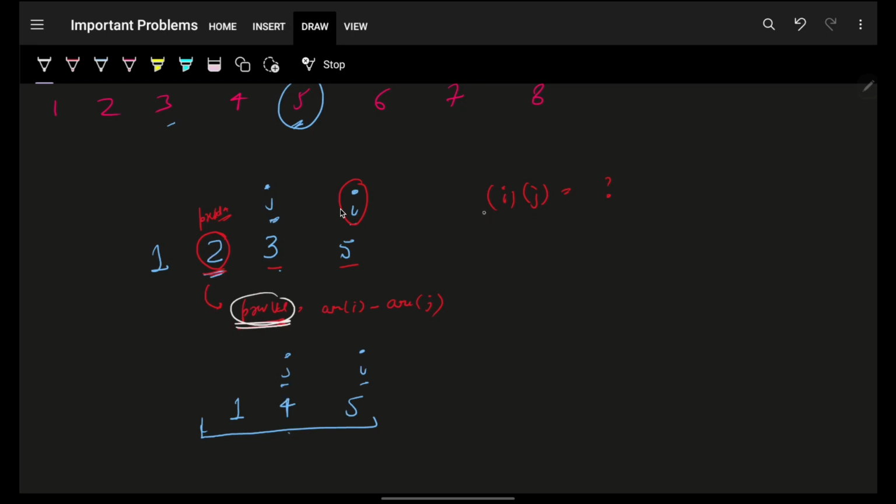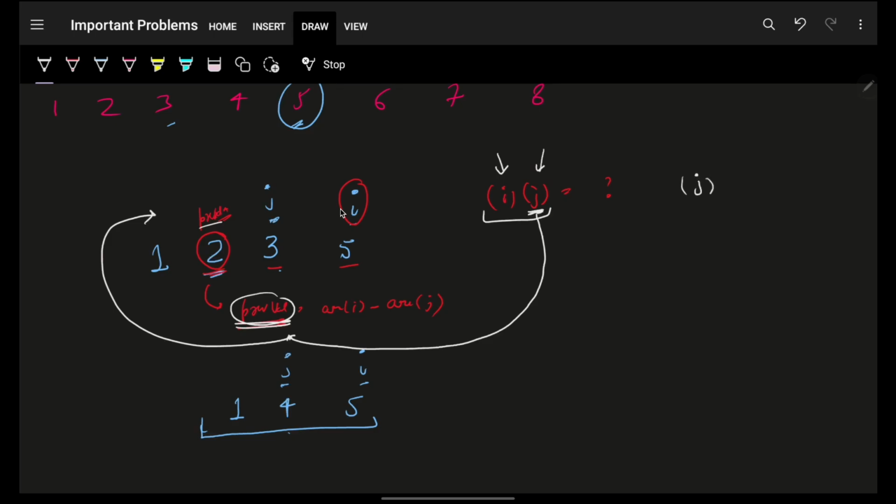With that hash map in mind, whenever I am trying to get any length ij, which means ending at index i but the previous index is j, I will simply ask for the length ending at index j with the previous value, whose index will be this one. Whatever was the length, I just add plus 1 to increase the length for ij. What am I actually doing? I'm simply using the previous state. What is this? It is nothing but a dp.